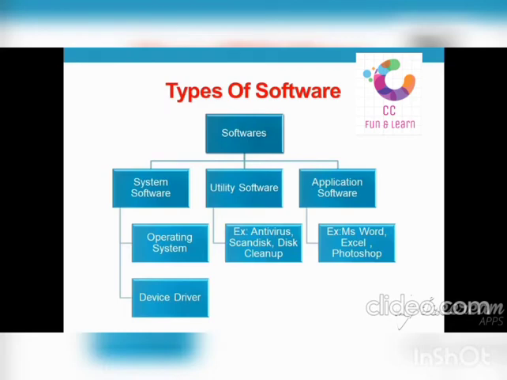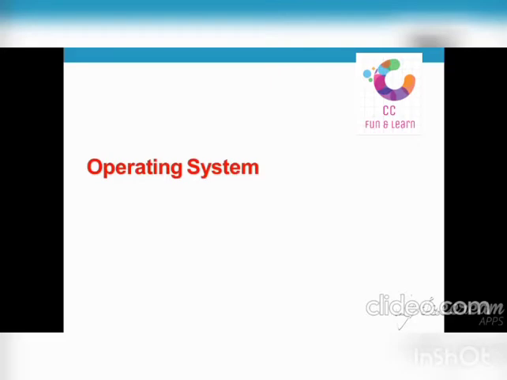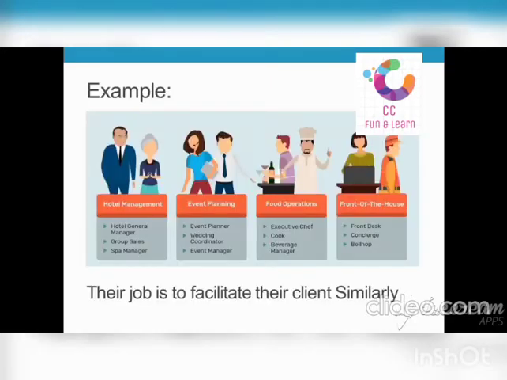Now let's see the types of software. Software is classified into three types: system software, utility software, and application software. First, we're going to study the system software. We further categorize system software into two branches: operating system and device driver. Operating system.